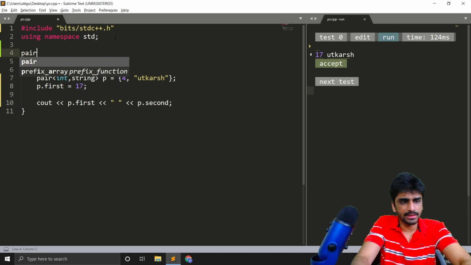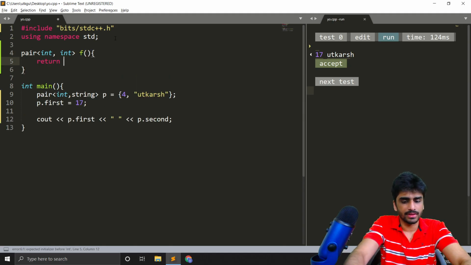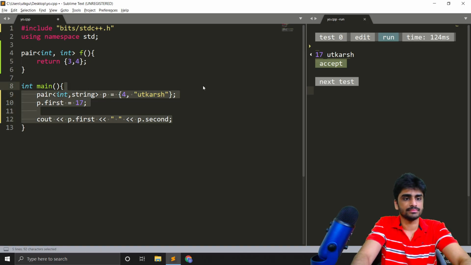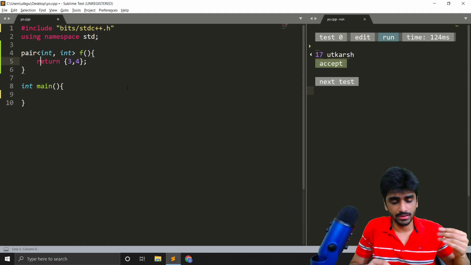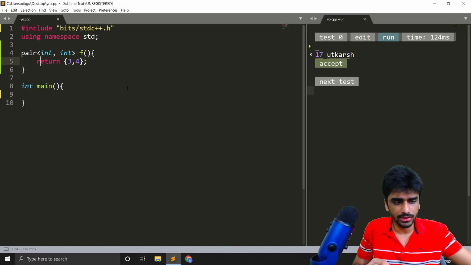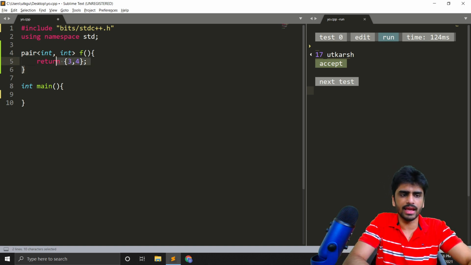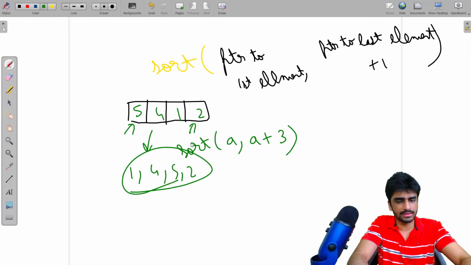And as I said, this is useful if you want to return multiple values from a function. It can return multiple values from a function like this. So in this way it is useful. Like in some cases you want a single function to give you both, like when you divide two numbers you have quotient and the remainder. So in this way a single function can give you both of them, and there can be a lot of other cases where you might need two different values as the return value.